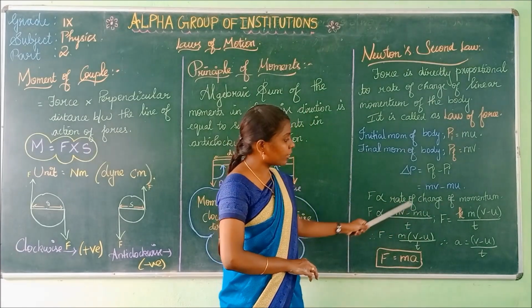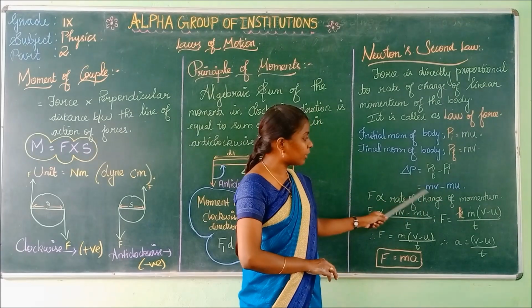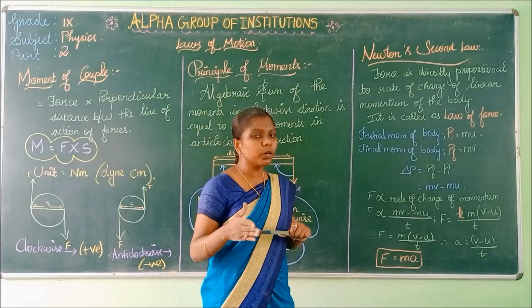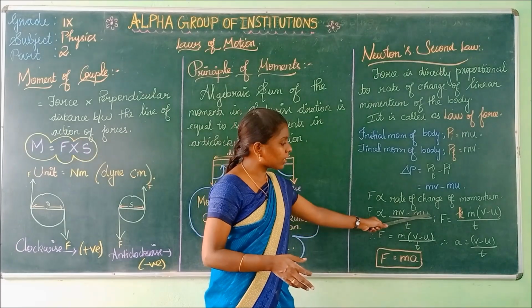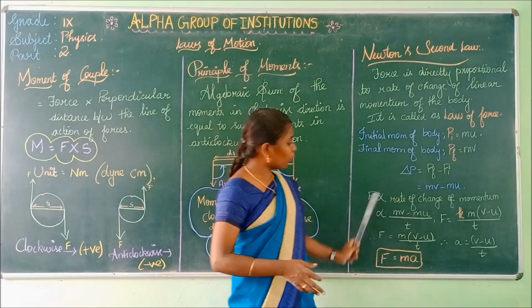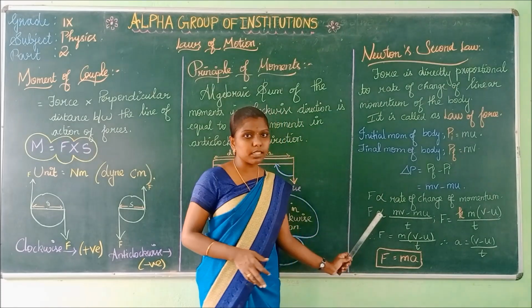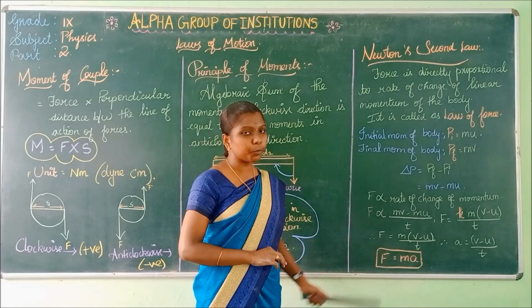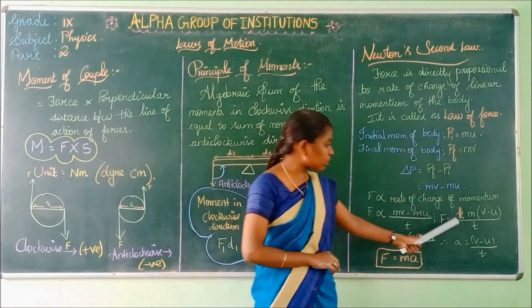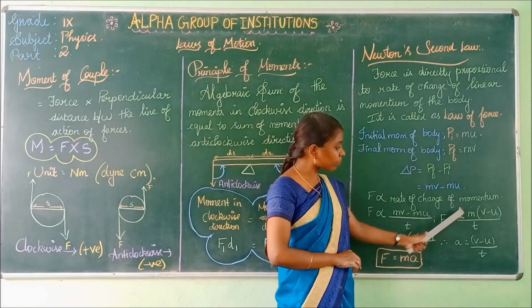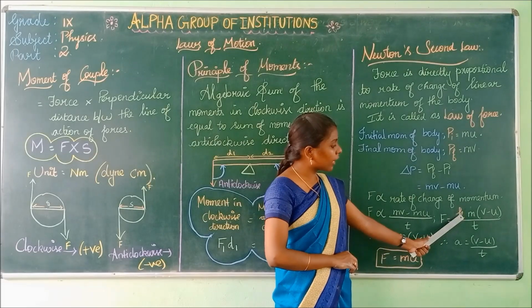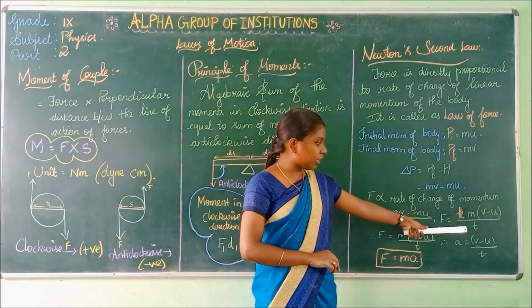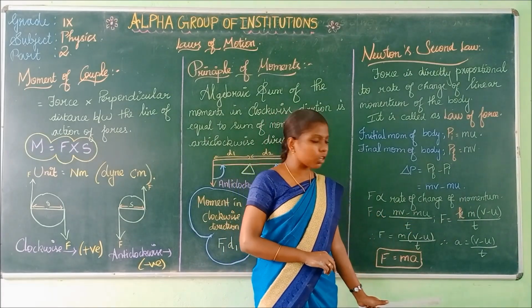So substitute here the rate of change of momentum. Change of momentum is this. Rate means, as I said before, with respect to time. So mv minus mu by t. Now, to remove this proportionality sign, we have to introduce a constant. Here the constant introduced is k. F is equal to k into (mv minus mu) by t, where k is the constant.